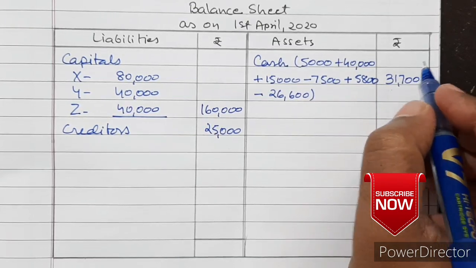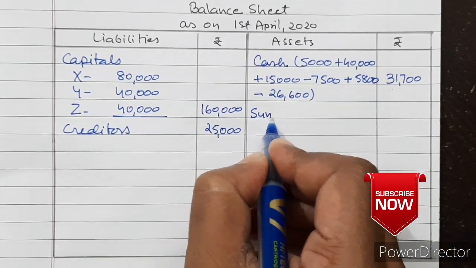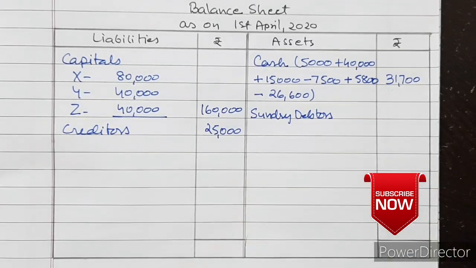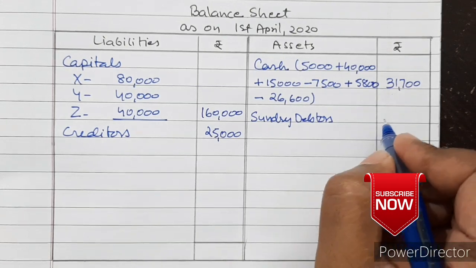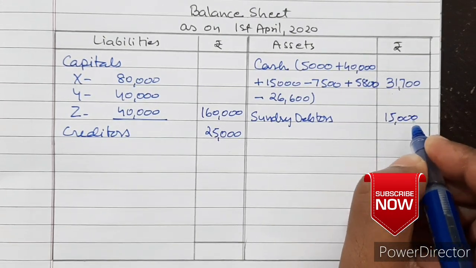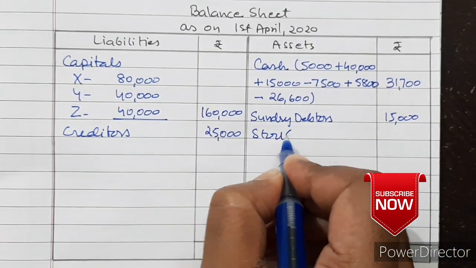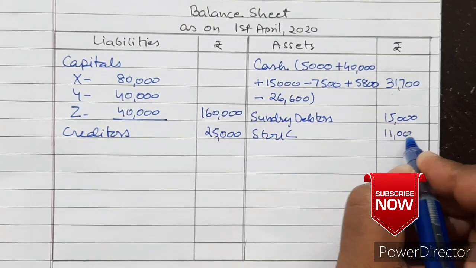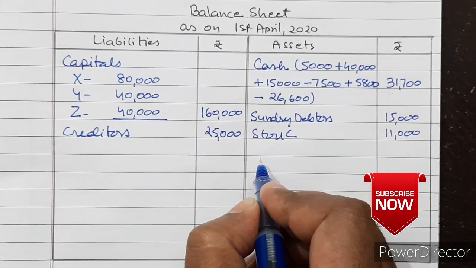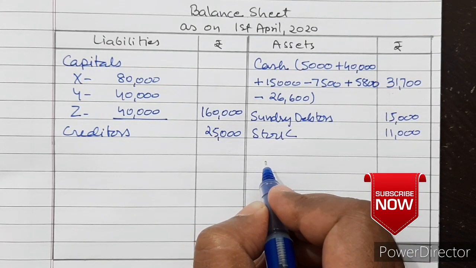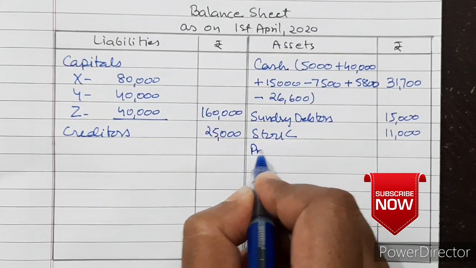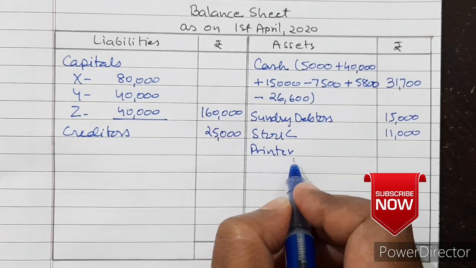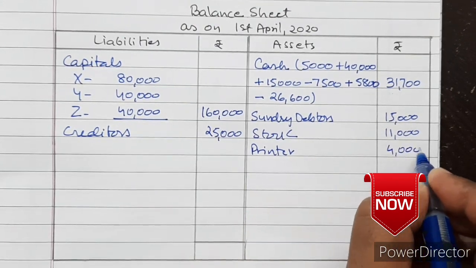This will give us 31,700. Now sundry debtors, $15,000, no change. Then stock is increasing by 1,000, so 11,000. Then investments are taken by partner X, so we will not record it here. Printer is depreciated by 20%, so remaining is 4,000.